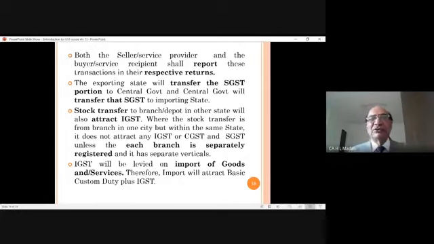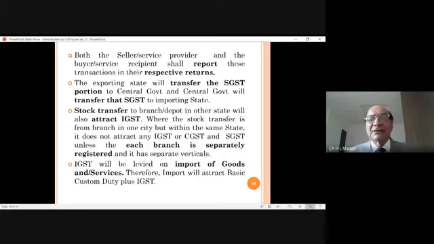So the SGST on this transaction is to go to the consuming or destination state. Everything will be auto calculation at GSTN, you have nothing to do. We have not to make any calculations. We have just to sell the goods and buy the goods and file our returns. That's all.